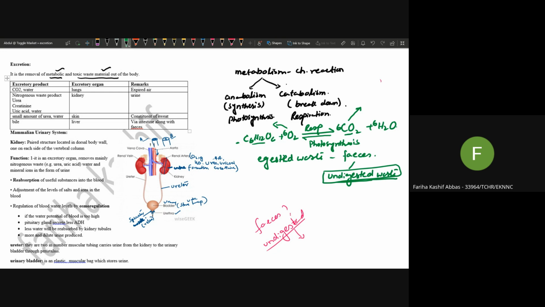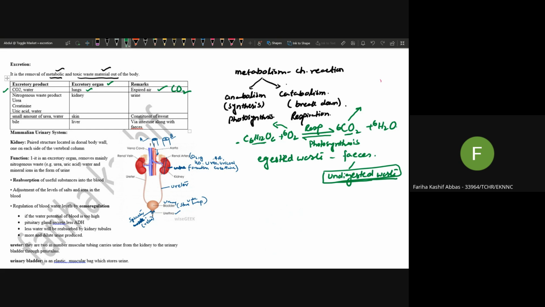Okay? Now, there are different types of excretory products, like carbon dioxide. As we have just studied, carbon dioxide is a metabolic waste formed by the breakdown of the glucose molecule. So how are carbon dioxide and water excreted out? Their excretory organ is the lungs, and they are excreted through the process of expiration or exhalation. So when we breathe out, the carbon dioxide is removed. Now, the nitrogenous waste. The nitrogenous waste is removed by the kidney.